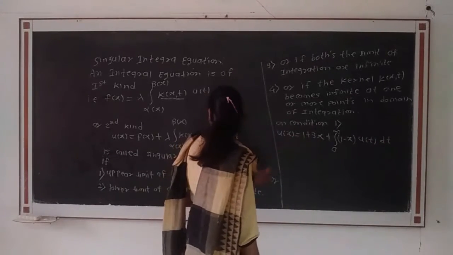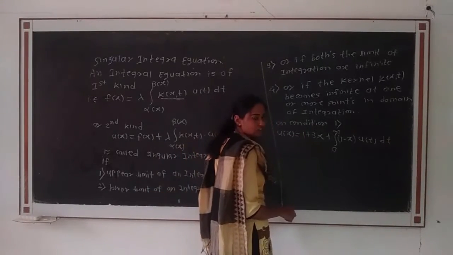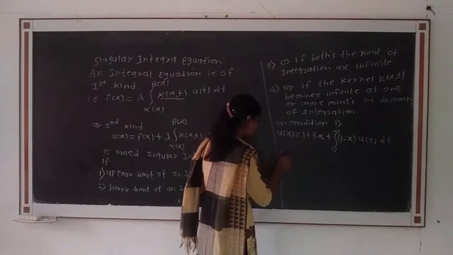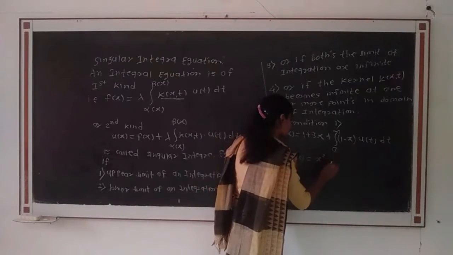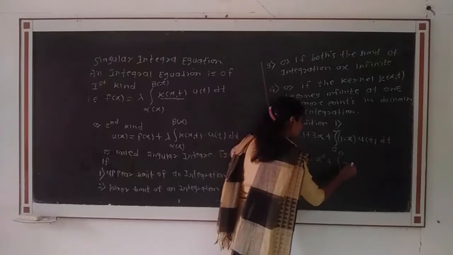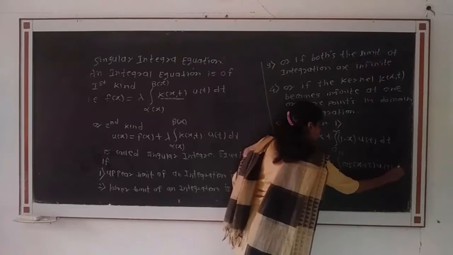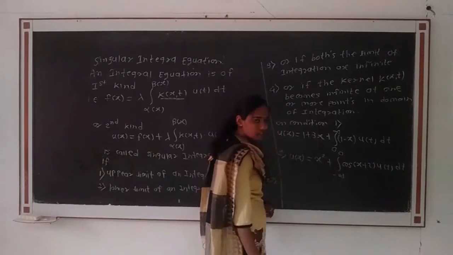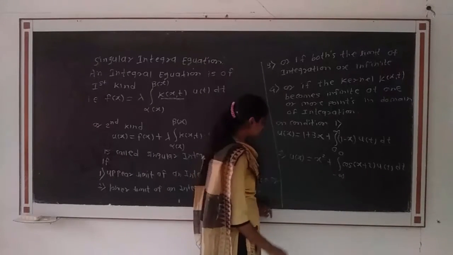Here the upper limit of integration is infinite. Therefore, the given integral equation is of the type singular integral equation. Then on condition second, example: u of x is equal to x square plus integration from minus infinity to 0 cos of x plus t into u of t dt. Here the lower limit is minus infinity. Therefore, the given integral equation is again a singular integral equation.